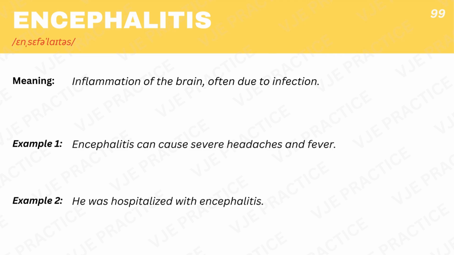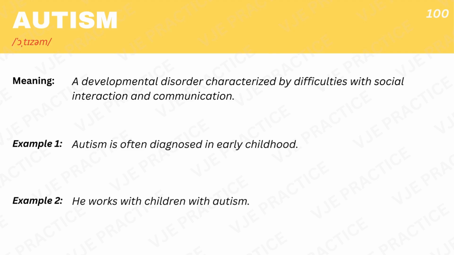Encephalitis, inflammation of the brain, often due to infection. Example 1. Encephalitis can cause severe headaches and fever. Example 2. He was hospitalized with encephalitis. Autism, a developmental disorder characterized by difficulties with social interaction and communication. Example 1. Autism is often diagnosed in early childhood. Example 2. He works with children with autism.